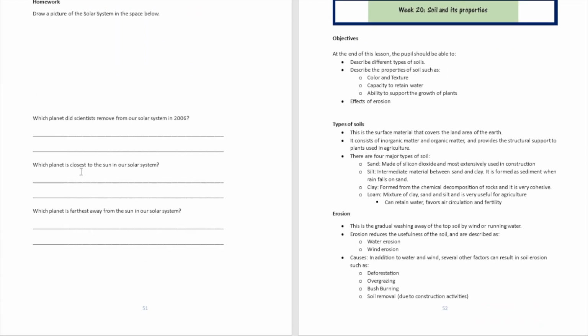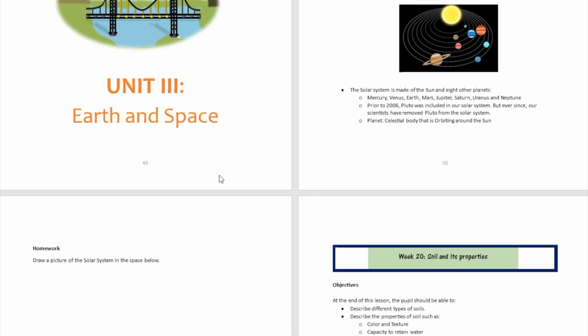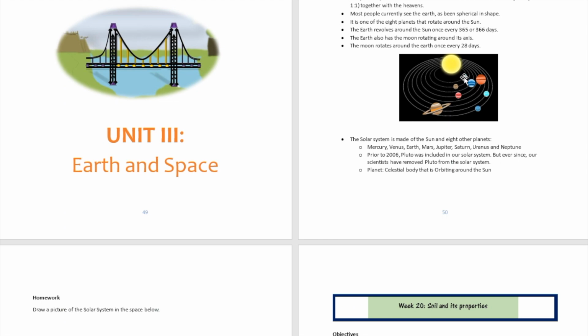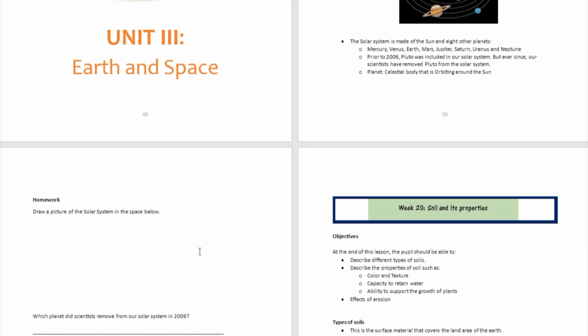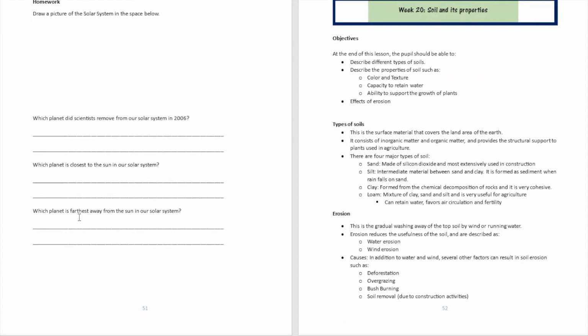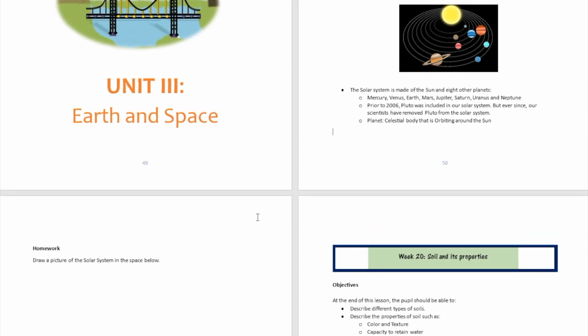All right. Which planet is closest to the sun in our solar system? This one is going to be the closest to the sun, and that's going to be Mercury. Okay, Mercury. All right. Which planet is farthest away from the sun in our solar system? Well, that planet right now is going to be Neptune, and that's going to be this one. Neptune is going to be right after Uranus, so it's going to be Neptune based on this series.